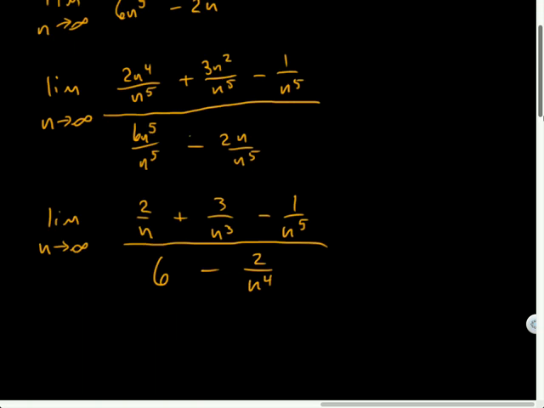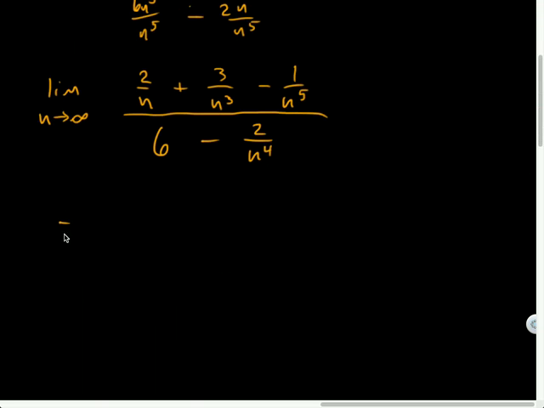Okay, so let's actually take these limits. Take it to the limit. 2 over n as n approaches infinity is 0. Do we have a consensus? Do we agree? Yes. 3 over n cubed.